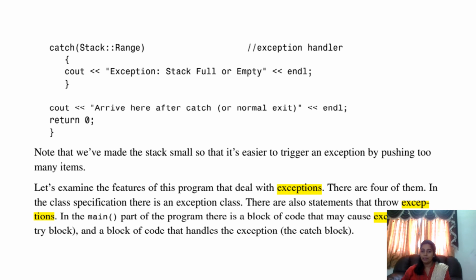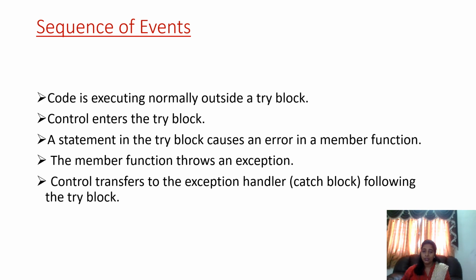So these are the main features of how to deal with exceptions, the main features of the throw block, try block and catch block. Throw should be written within the class, either in the public section or inside the functions, and try and catch should be written inside the main function. So these are the sequence of events. These steps are very important.